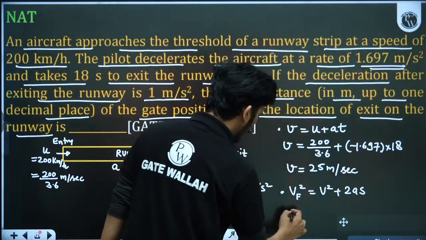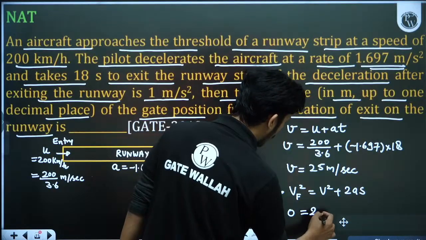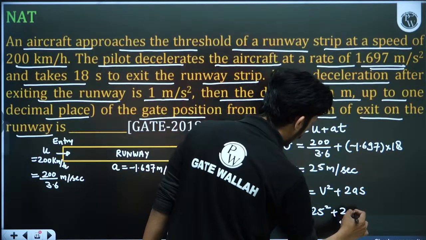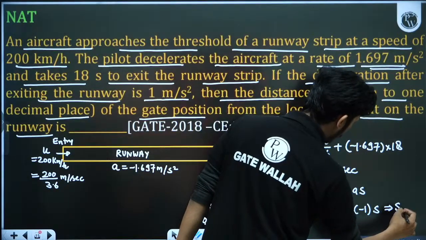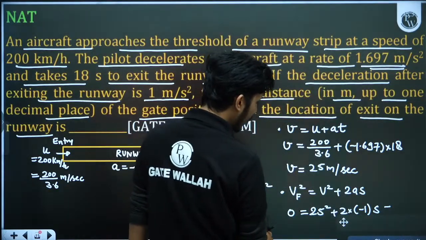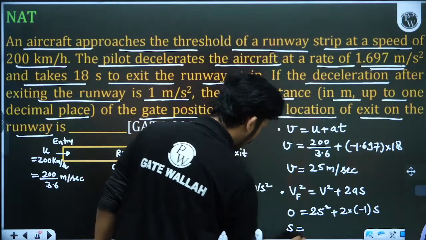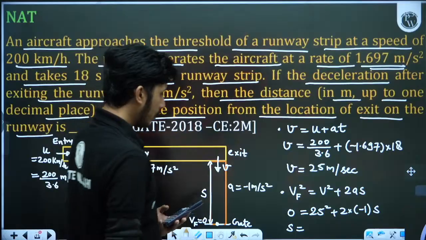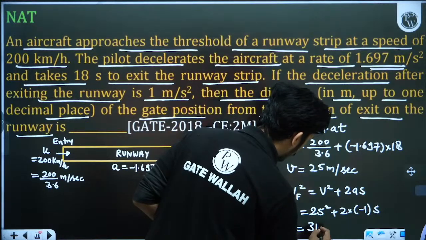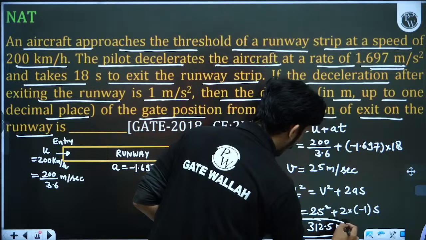Okay, so final velocity is 0. So 0 square will be equal to 25 square plus 2 into a, which is minus 1, times s, and s you have to calculate. So from here we will get the value of s. Let us check what is the value of s coming out to be. In meters, s will be 25 square divided by 2. This is 312.5. The correct answer will be 312.5.